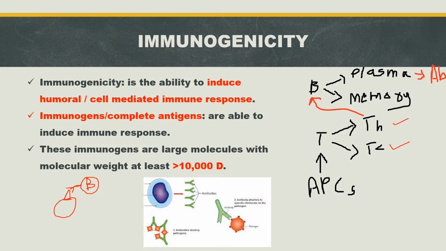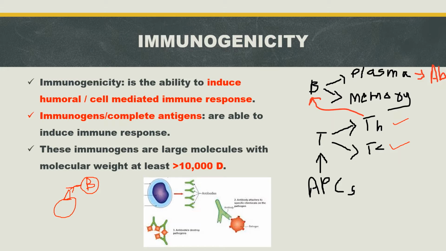Then T helper cells will further help B cells for their activation. They also help other immune cells for their activation, and finally that will lead to the destruction of the pathogen.